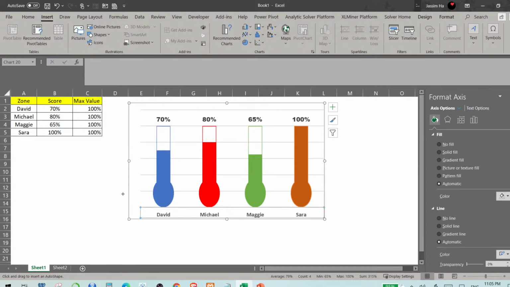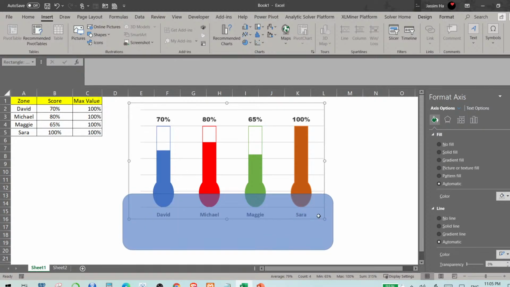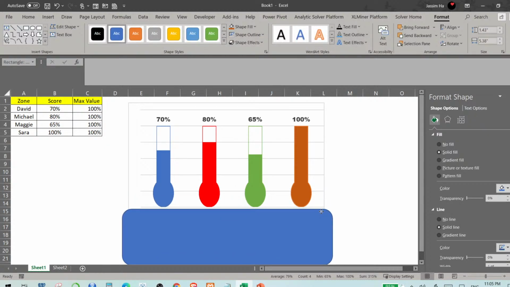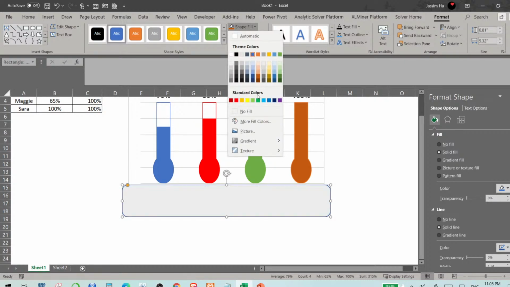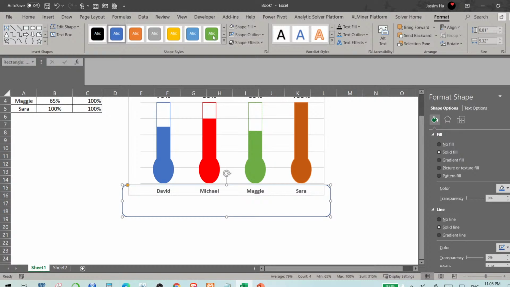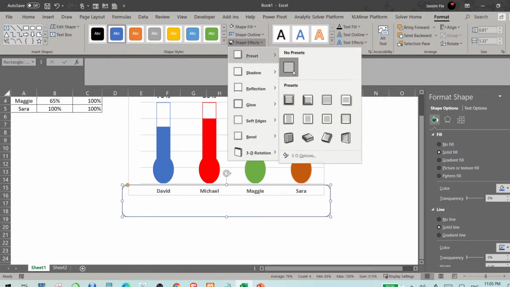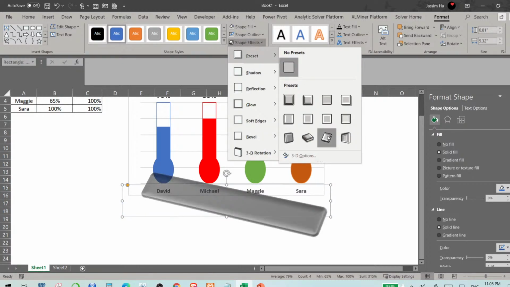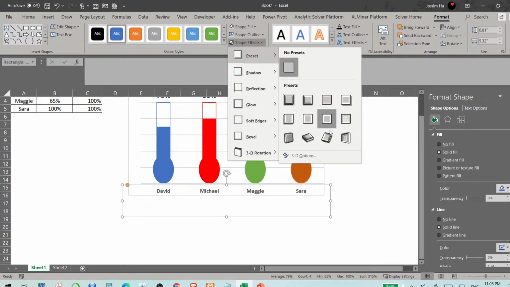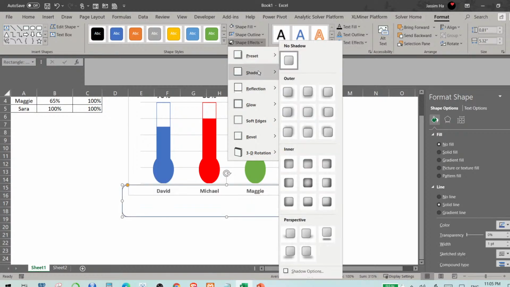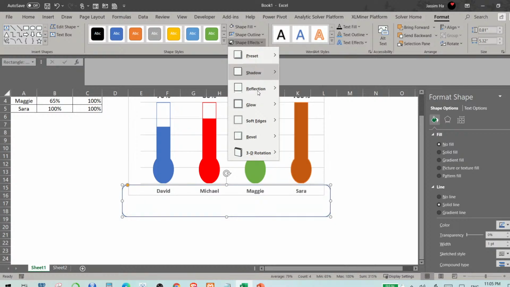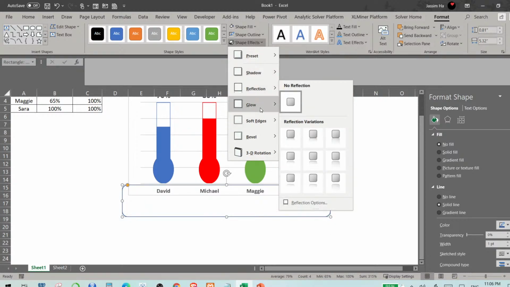Let me add a rectangular shape, shape fill, no fill, shape effects, presets. Let's select a new preset. Can't find any preset that looks good. Let me select any more glow.